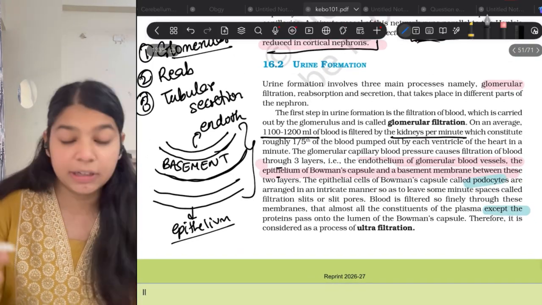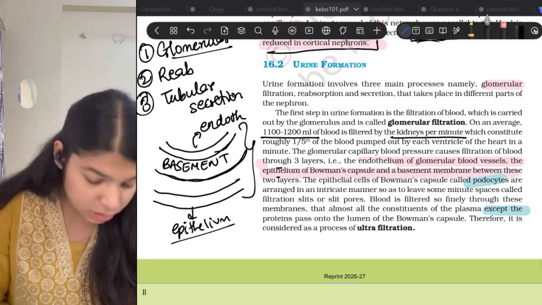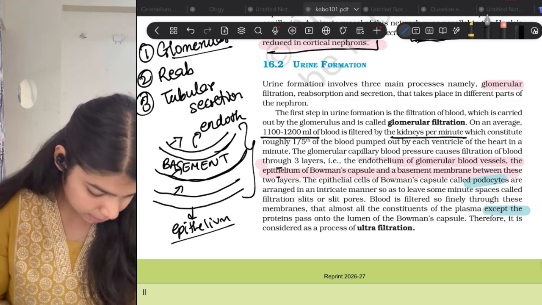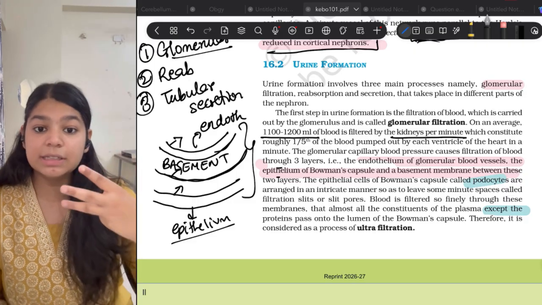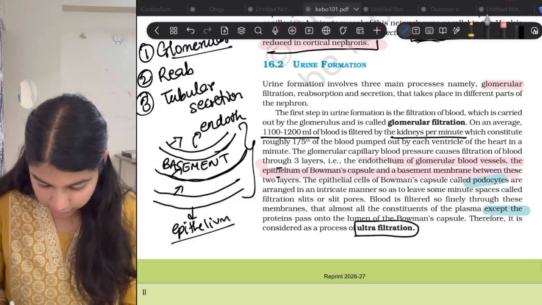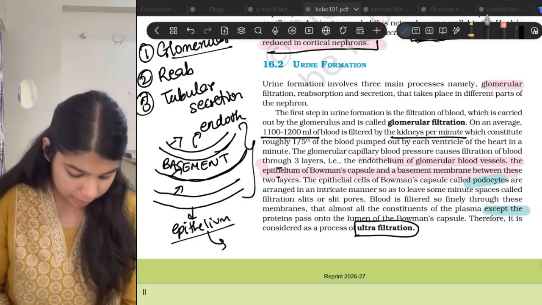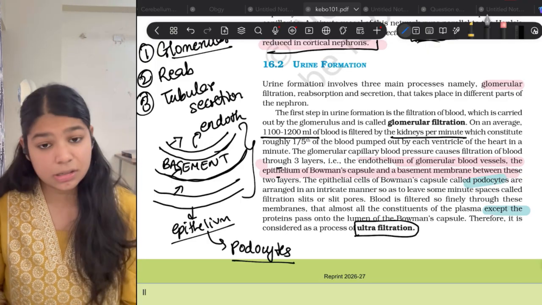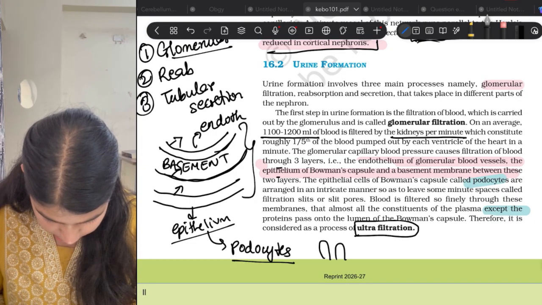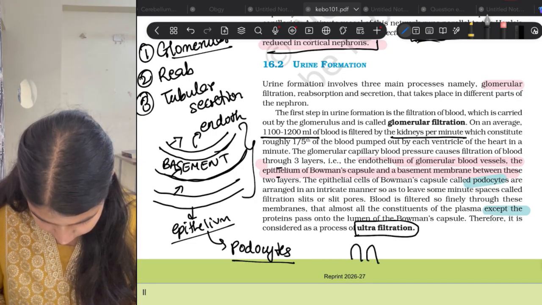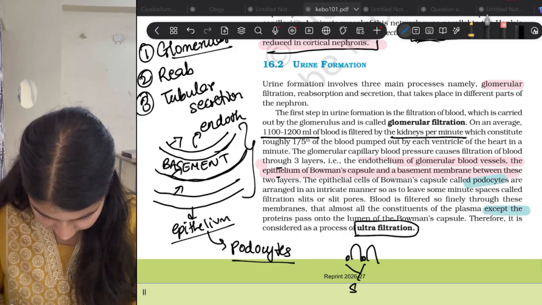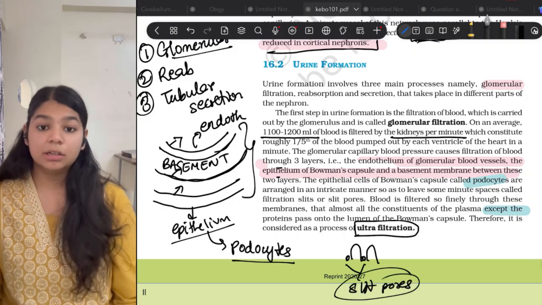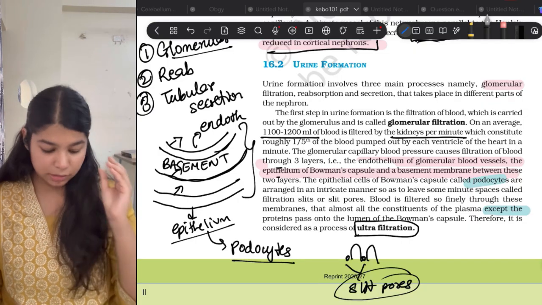arteriole. Now when it comes to the glomerulus, it penetrates the endothelium first, then the basement membrane, and then the epithelium. So it is a 3-step process. This is also called ultrafiltration. Now the epithelium consists of podocytes. Podocytes are nothing but the cells of the epithelium. Now suppose this is the podocytes. There is a space here. These are called slit pores through which the plasma enters.